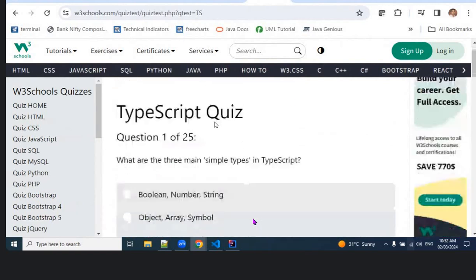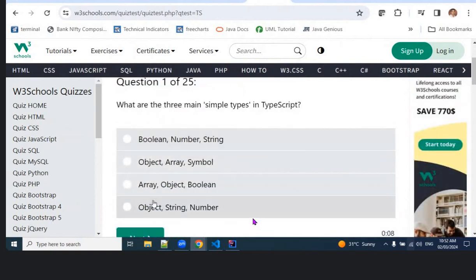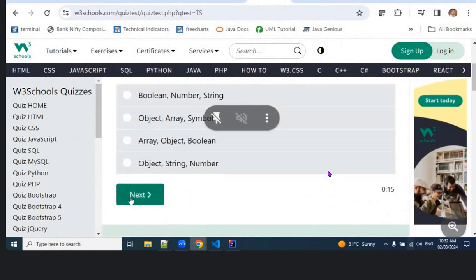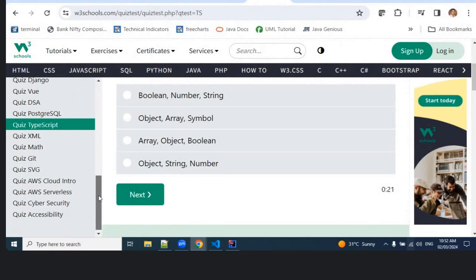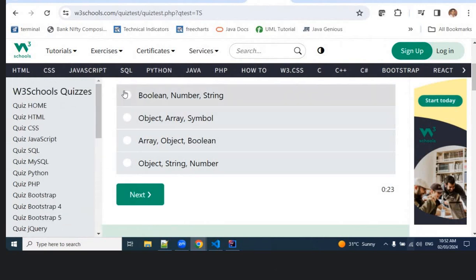What are the three main symbol types? Boolean, number, object, array, object, symbol. Are we here only or not? No, no, definitely. That is correct only.